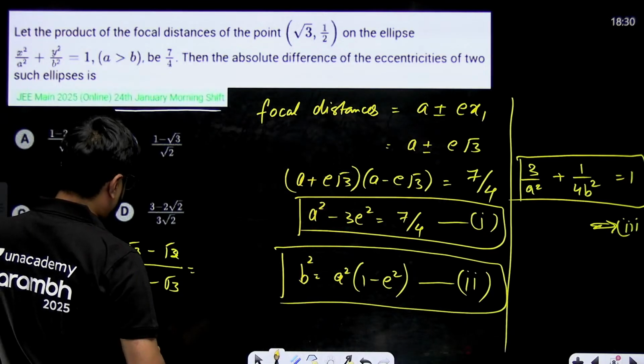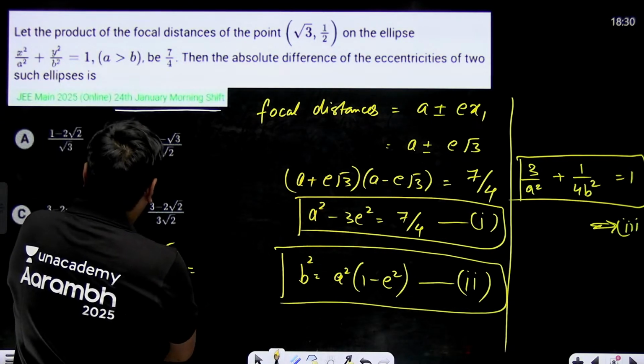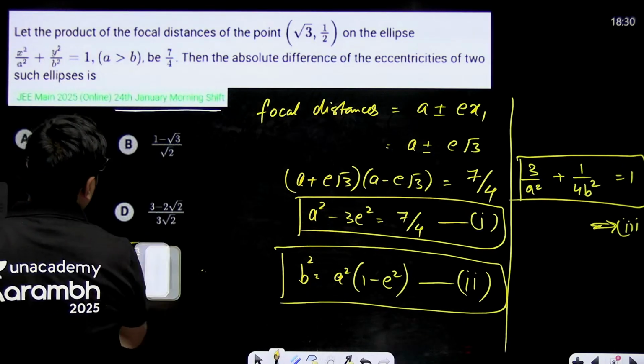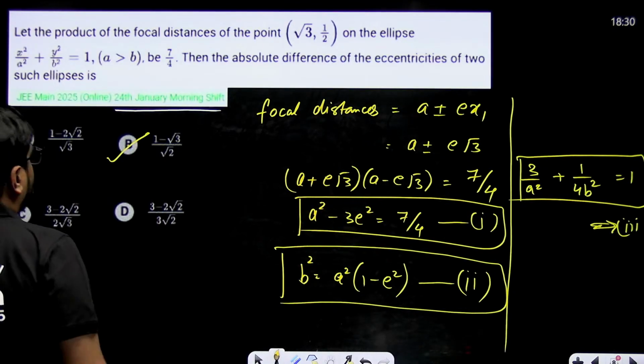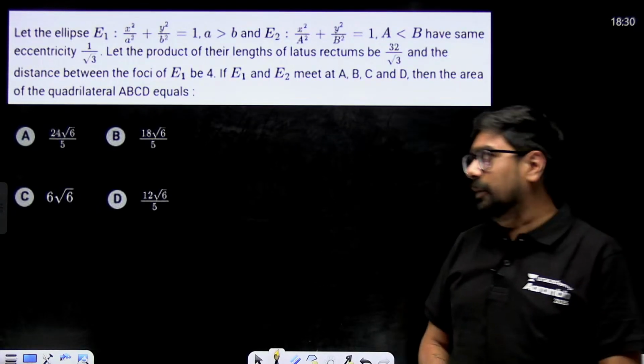So I think 4 minus 3, 1. No, I think B should be the answer. Yeah, B should be the answer. Just check once, but you have the method for how to go about this particular question.